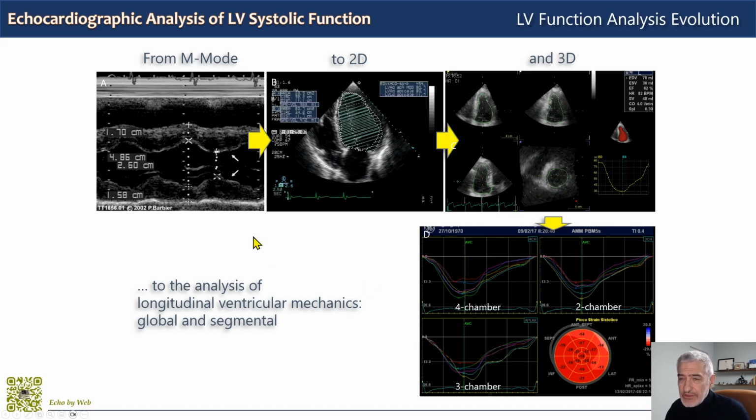There is no doubt that one-dimensional methods such as fractional shortening should no longer be used, and ejection fraction should no longer be derived from linear, unidimensional measurements. And a quality-based echocardiographic examination uses biplane 2D ejection fraction or 3D ejection fraction to evaluate mechanical systolic function, and pulse Doppler or 3D volume to measure stroke volume.